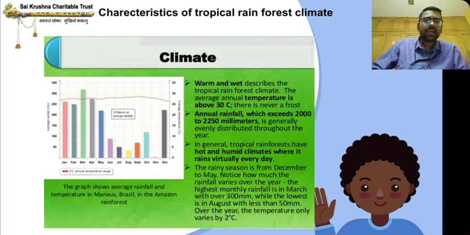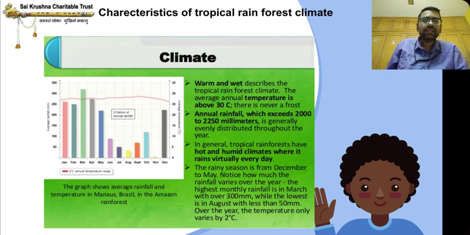Warm and wet describes a tropical rainforest climate. The average annual temperature is above 30 degrees Celsius. What is the annual average temperature? Above 30 degrees Celsius. There is never a frost.